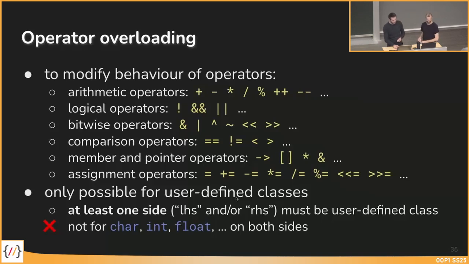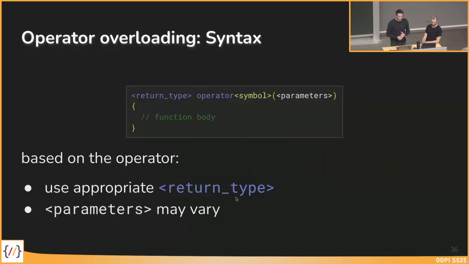Yeah, sure. Okay, so let's come to the syntax. How does it work? We have seen an example, but now to the syntax in general. We have the return type. In our case from before, we returned an integer because we wanted to combine the power values, which are integers in our implementation. So the return type for sure is then an integer. But this could be different. I could return a double, a float, or also a void, or I could also return a player or a player pointer, which we will see in a minute.